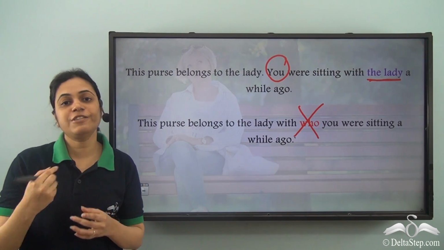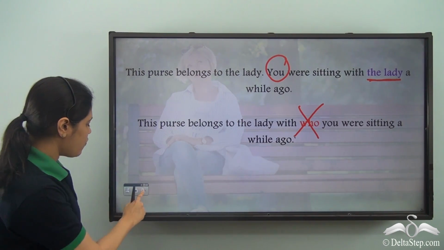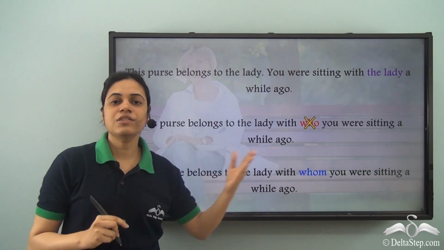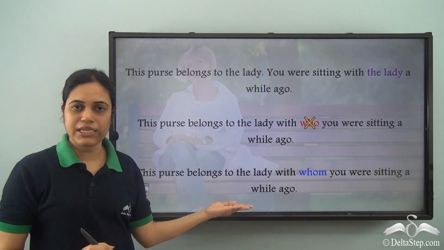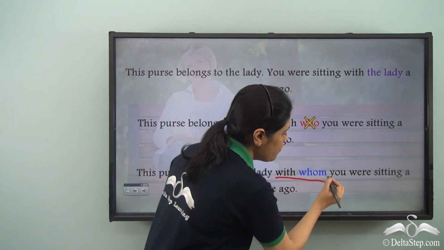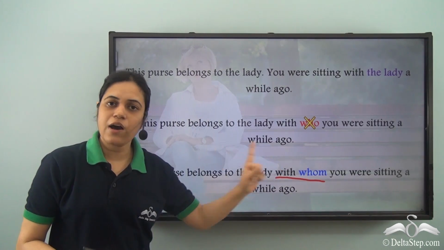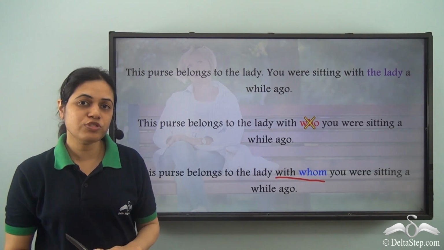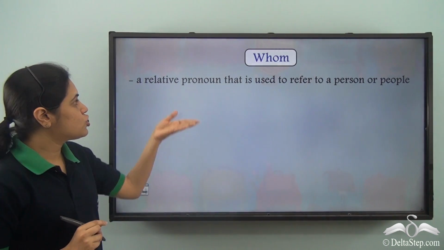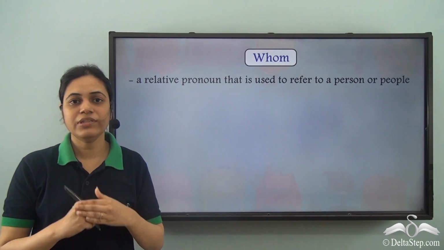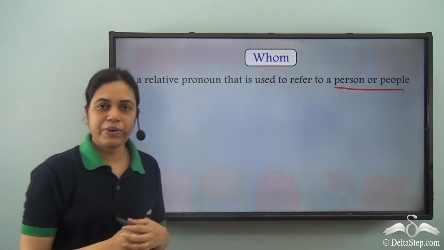I have a different relative pronoun for the object position. What is that? It is whom. So I can write, this purse belongs to the lady with whom you were sitting a while ago. So for object nouns or pronouns, I use the relative pronoun whom. Whom is a relative pronoun that is used to refer to a person or people.